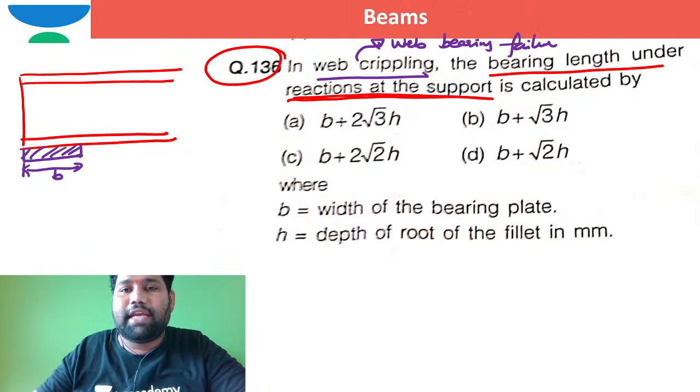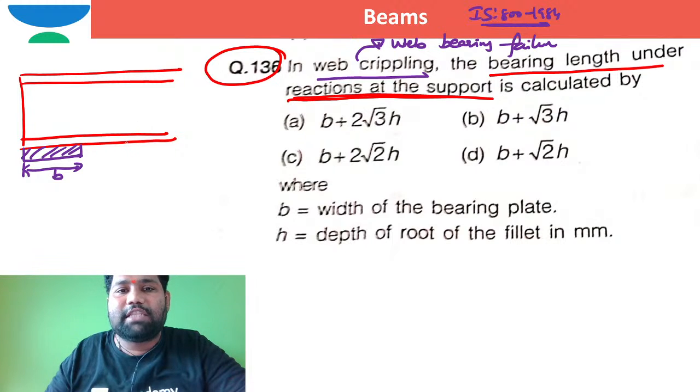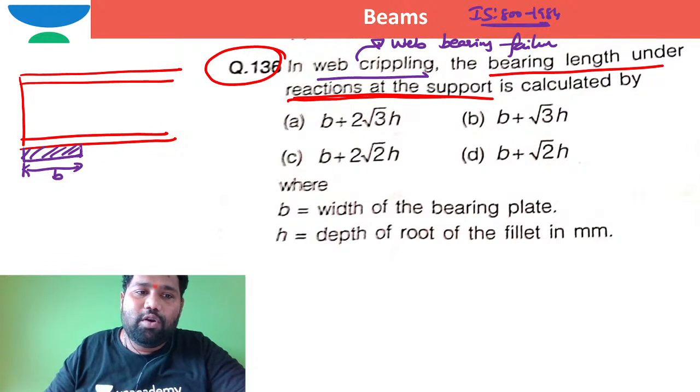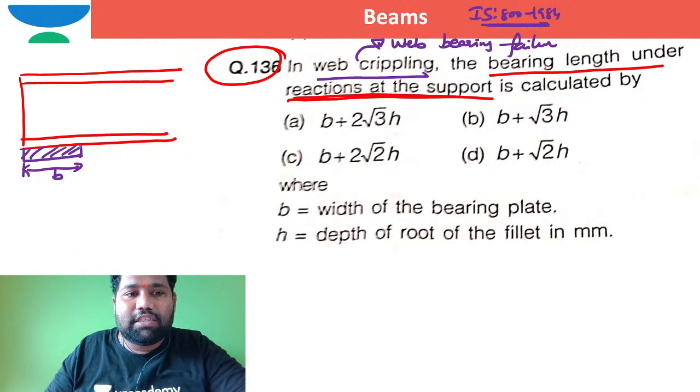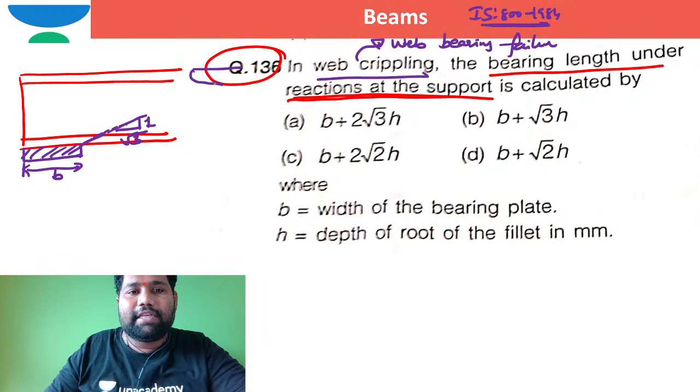In case of IS 800:1984, the old code of practice, at what angle will the load dispersion take place at the level of web crippling failure? The load transmission will take place from the reaction support at an angle of 1 vertical to root 3 horizontal. If you take an I section, this web crippling failure will happen exactly at the level of root radius.